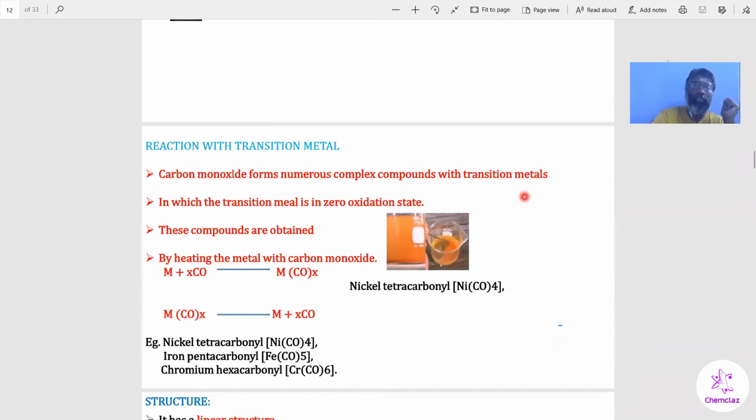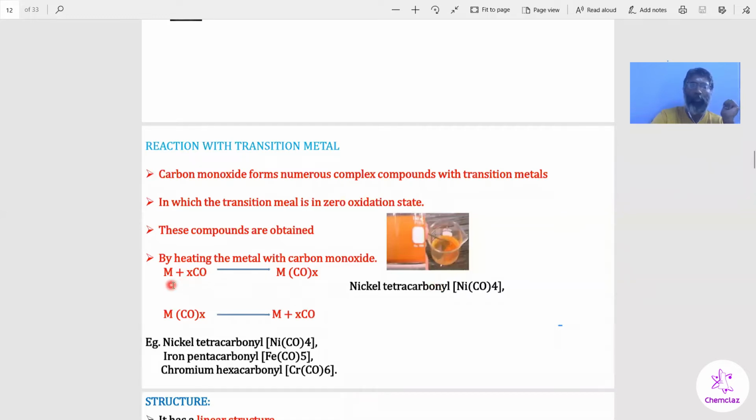The next one is reaction with the transition metal. Carbon monoxide reacts with the transition metal. Here the condition is that the metal has zero oxidation state, which gives metal carbonyl compounds. So already we discussed this in metallurgy, the Mond process, purification of nickel by the Mond process.